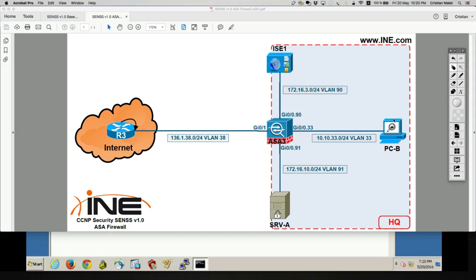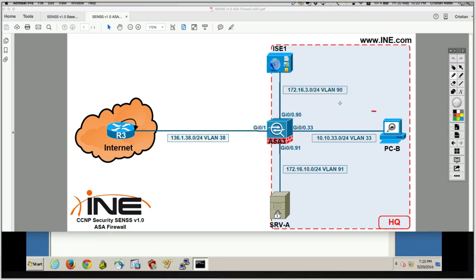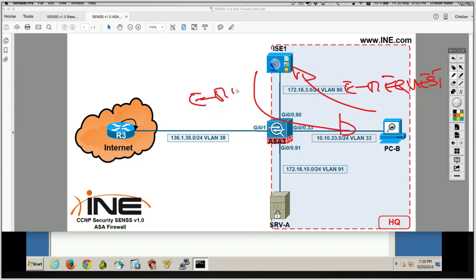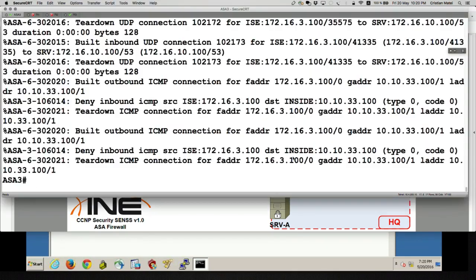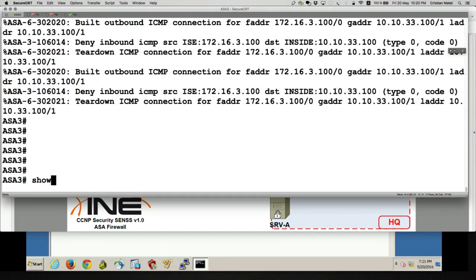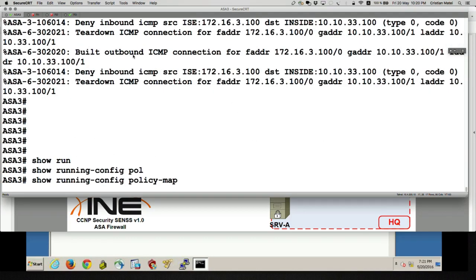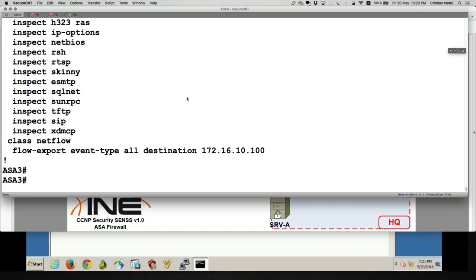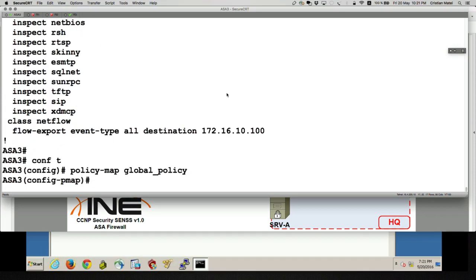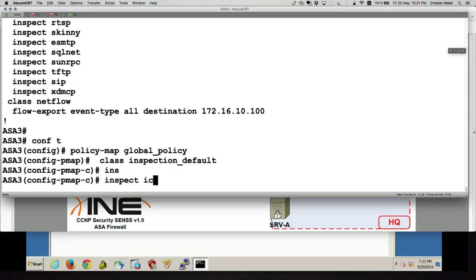Because then when the echo request goes out, the ASA safely inspects that, keeps track of it, it is going to expect to receive the echo reply, and then it is going to accept also the echo reply inbound. So let's go on ASA tree and initially just enable ICMP inspection. I'm going to make use of the default configuration, which of course because this policy map is applied globally, is going to affect now all ICMP traffic flowing through the ASA, inspect ICMP.